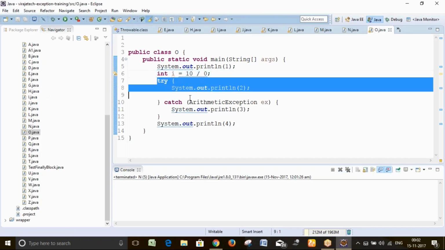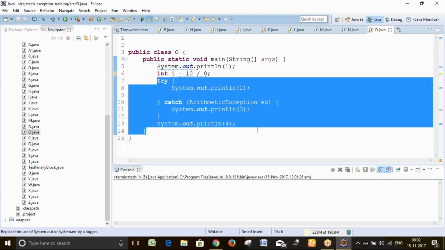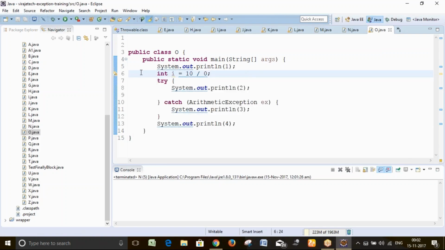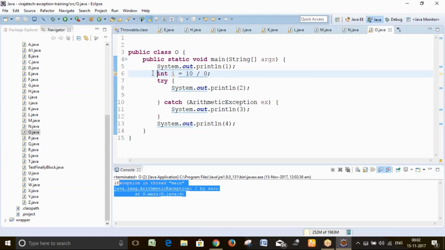It will not go to the try, it will not execute the catch, because an abnormal situation is coming here and it is not under the try catch. System.out.println 1 is printing, then exception in thread, ArithmeticException, divide by 0, here itself it is throwing the exception. So always be careful.